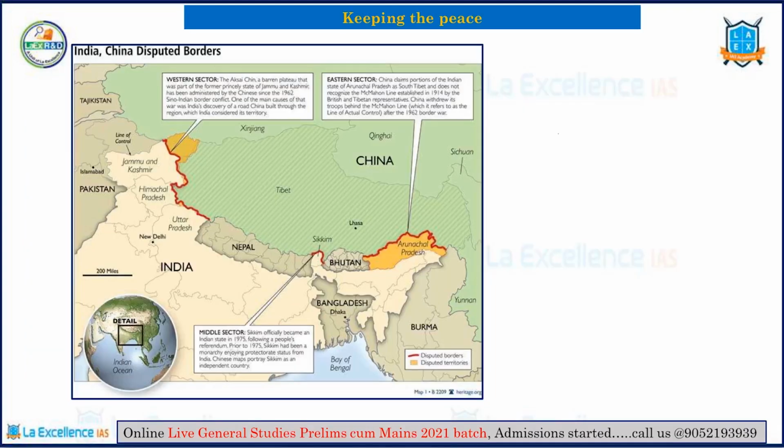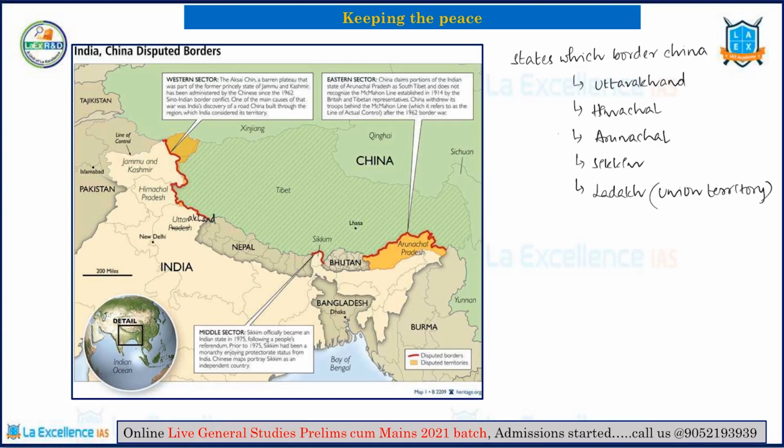Before we move into the article, we need to have a brief background about the border disputes that we have with China. Before we see what the border disputes are, we need to identify what the borders are with respect to China, right? Like for example, how many states in India border with China? The answer is 4. Himachal Pradesh, Uttarakhand, Sikkim and Arunachal Pradesh are the states which border China. In addition, you also have the Union Territory of Ladakh which shares a border with China. Using these facts, you can also answer a prelims question which asks you to identify the states which border China.